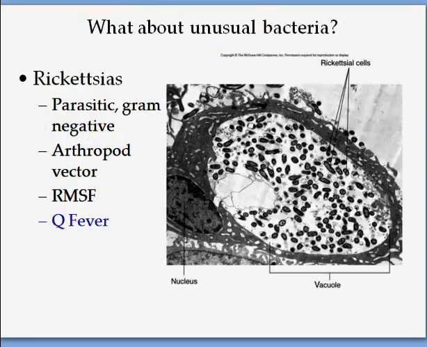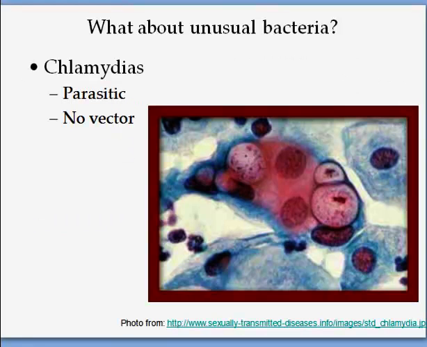Some unusual bacteria, for example, Rickettsia, are parasitic and gram-negative, and require an arthropod as a vector, and cause Q fever and RMSF. Chlamydias are also unusual bacteria. They're parasitic, do not need a vector, and are transmitted through sexually transmitted diseases.